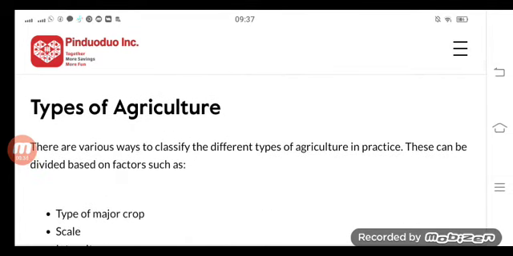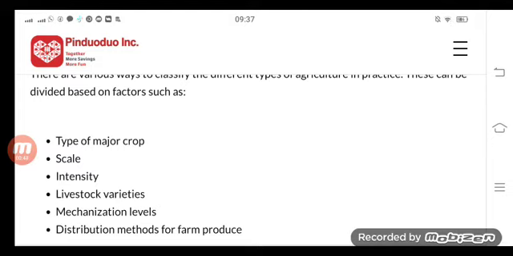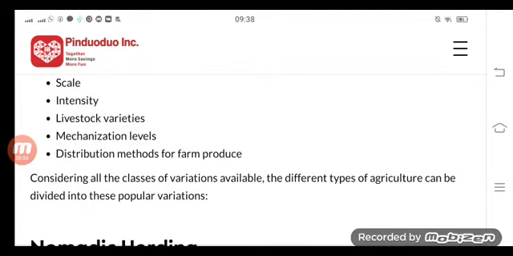Types of agriculture. There are various ways to classify the different types of agriculture in practice. These can be divided based on factors such as type of major crops, scale, intensity, livestock varieties, mechanization levels, and distribution methods for farm produce. Considering all the classes of variations available, the different types of agriculture can be divided into these popular variations.